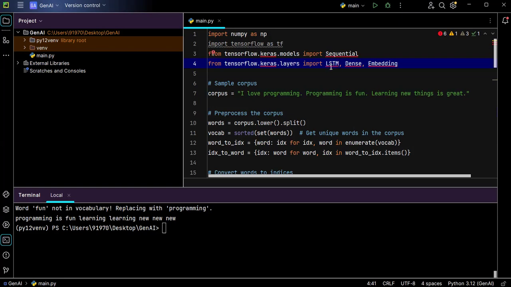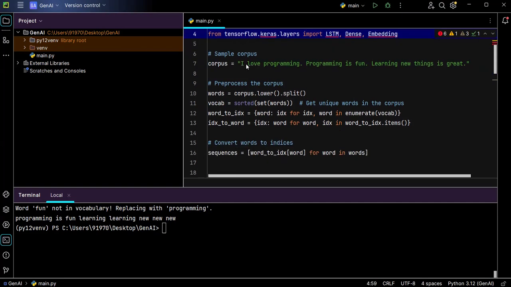LSTM stands for long short term memory. In order to store the memory for long and short term, I am importing this layer from TensorFlow Keras, and Dense to convert the data into dense, and Embedding to convert the data to embeddings.